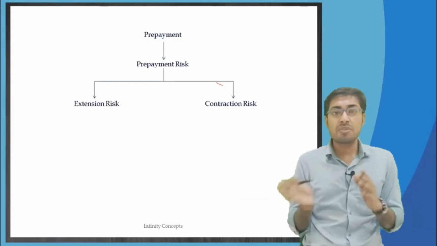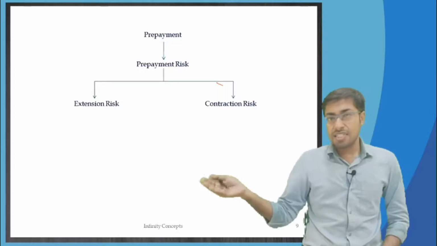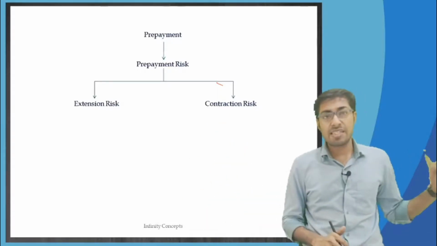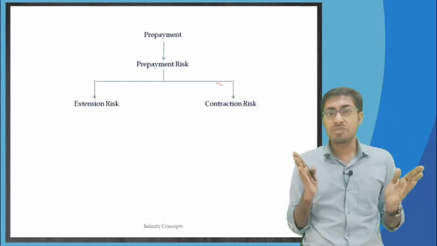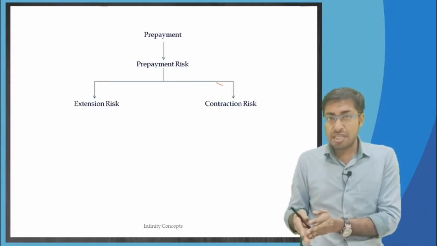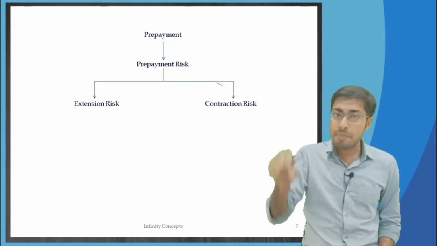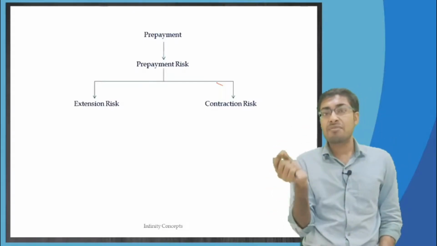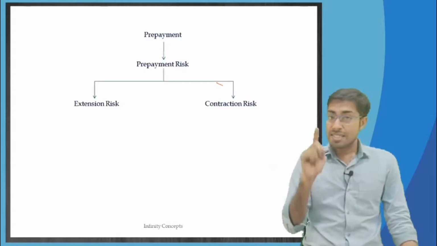So this is how you have to think. Don't jump directly from market interest rates going up or down to contraction or extension risk. You will get confused. In between, first think what impact it will have on prepayments, and then what impact that has on prepayment risk. This is what we are thinking.